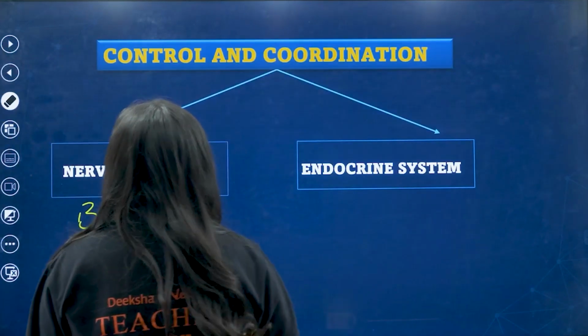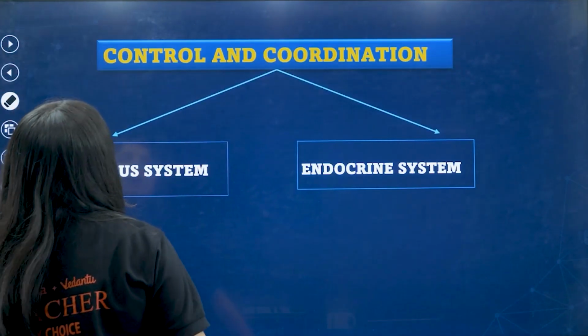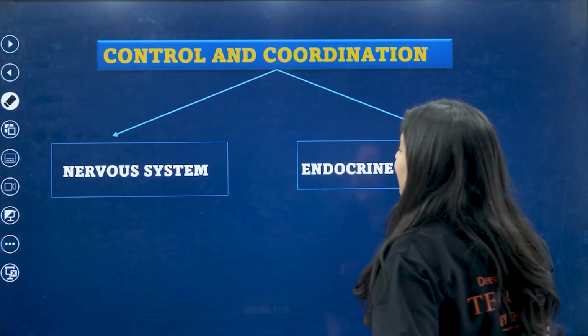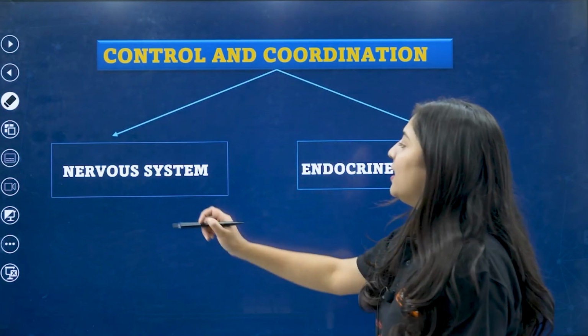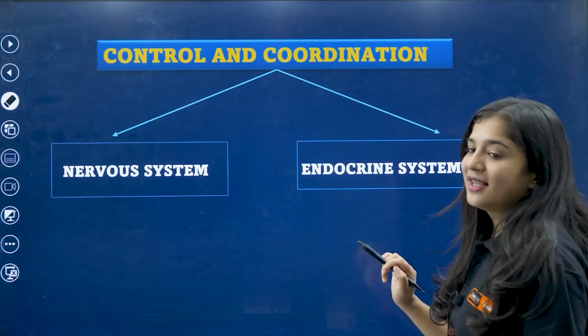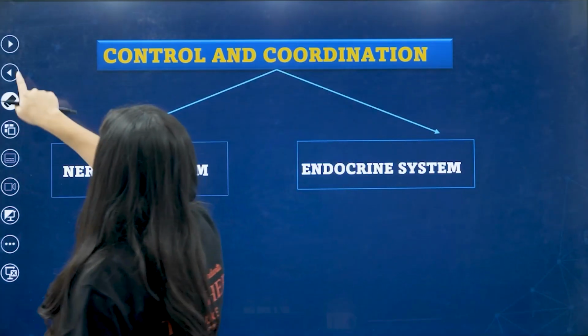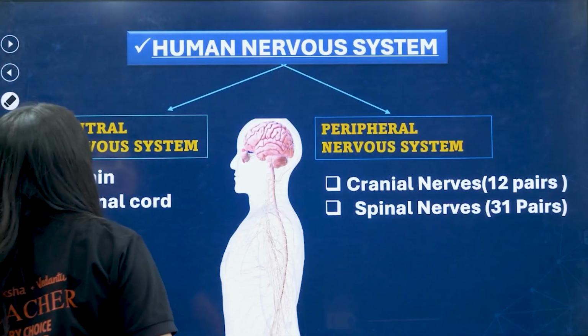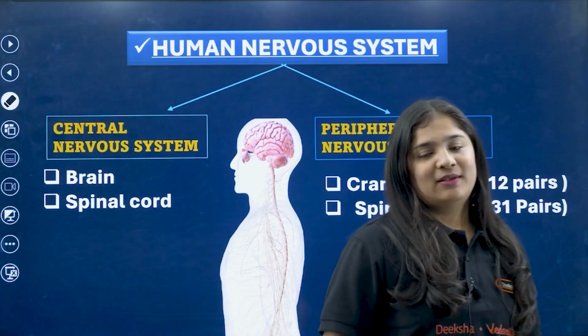Okay, so my dear kids, in control and coordination there are two major parts. One is the nervous system and the other is the endocrine system. We will discuss one by one.